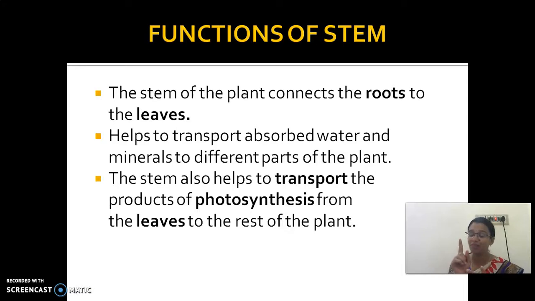So what is the first one? From the root, it gets the water and minerals and supplies them to all parts of the plant. And the second one is from the leaves. The leaves prepare food, so the food prepared by the leaf is transported by the stem to other parts of the plant. So totally it does two works: from the root to the other parts of the plant, and from the leaves to all parts of the plant. So this is the function of the stem. So we have done one experiment. Okay, children, do this and try.